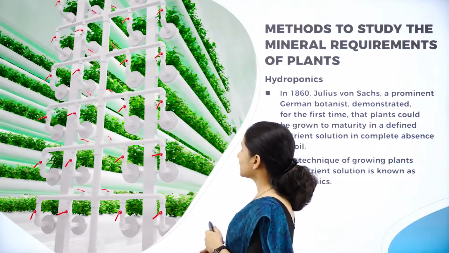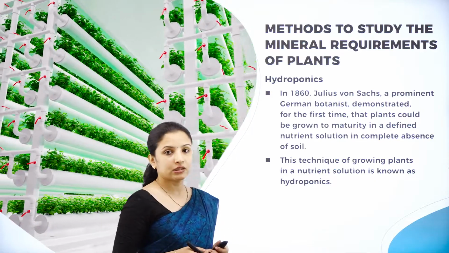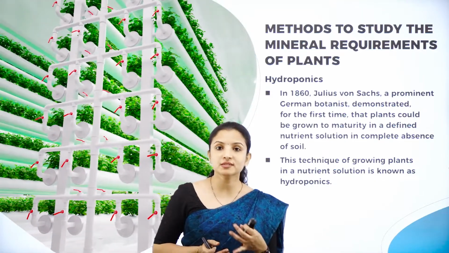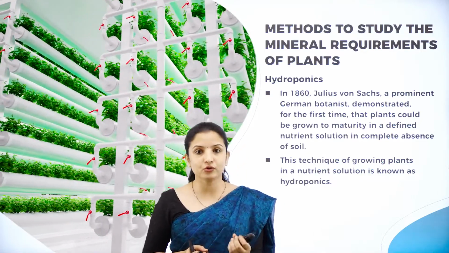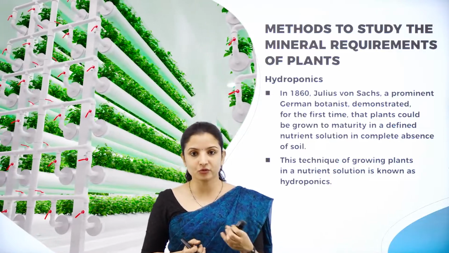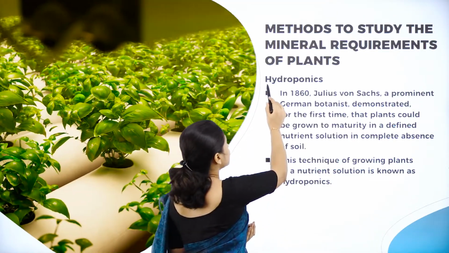So to begin with, we shall first study the methods to study the mineral requirements of plants. How did scientists actually come to know that minerals are needed for the plant? Some experiments have to be conducted for that, right? Among them, hydroponics is one such.